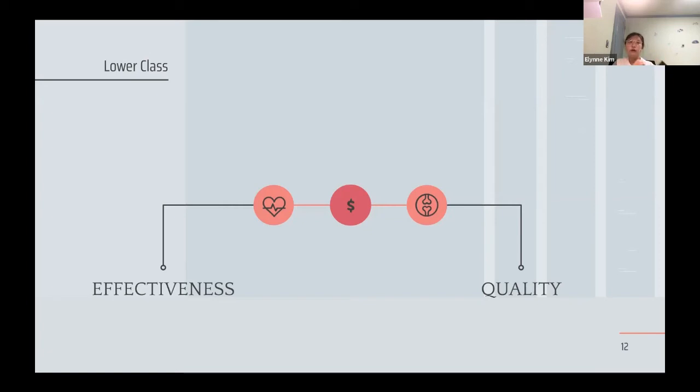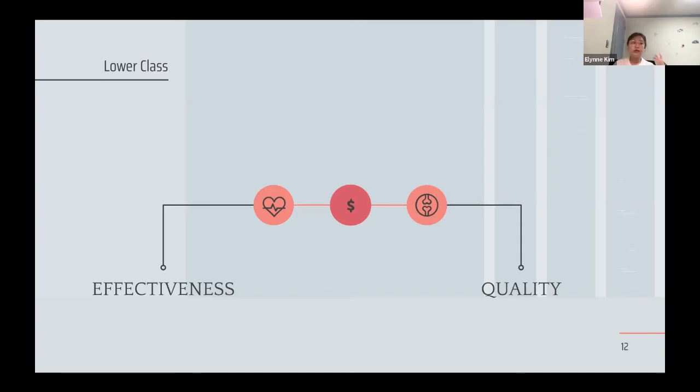Before I move on to my next slides, let's first look at an example comparing people in the higher class and the lower class. Let's say there's a person A and a person B. Person A lives in a very rich neighborhood and person B lives in a very poor neighborhood where only lower class people live. Both people have cancer, but the difference is the timing of when they get informed that they are diagnosed with cancer.